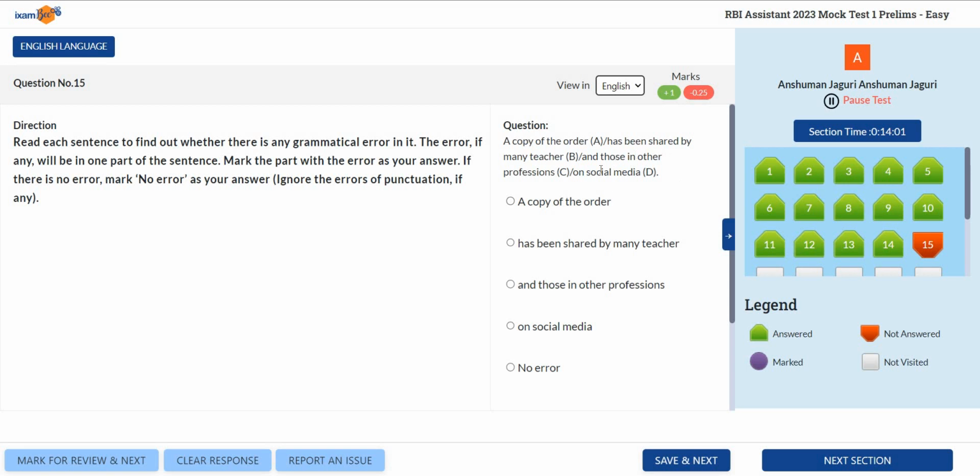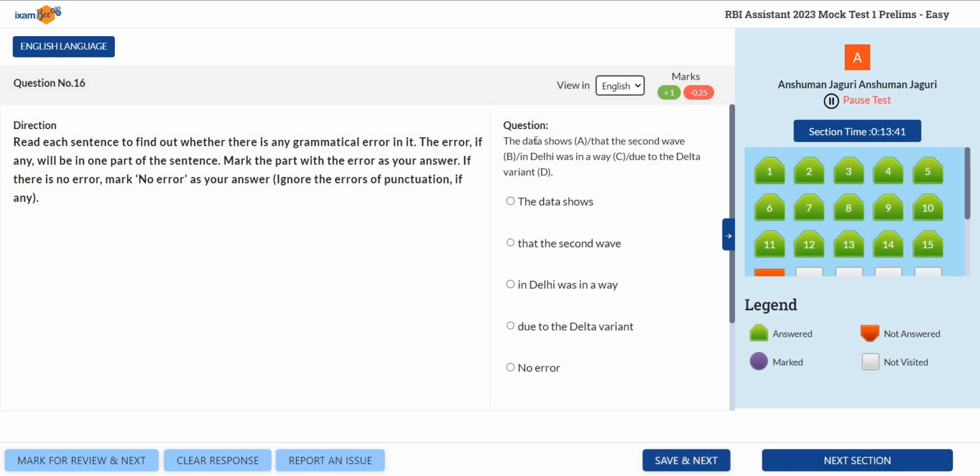Both forms are same. Next thing we see here, a copy of the order has been shared by many teacher. See, it's easy, right? Many teacher. We have a determiner many. So we need to have a plural noun here. So it has to be teachers. So second one is correct.